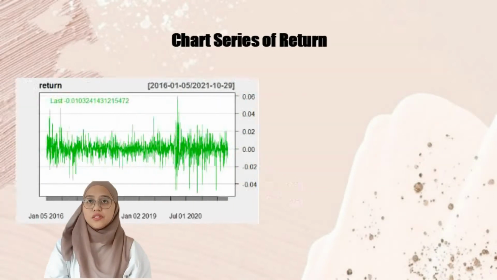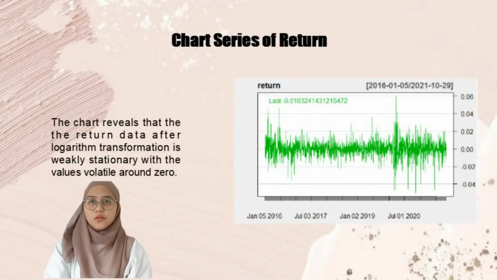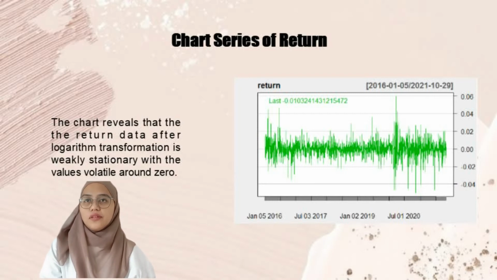Next, the figure above shows the chart series of the return of gold price from the year 2016 to 2021. The chart reveals that the return data after logarithm transformation is weakly stationary, with the values volatile around zero.